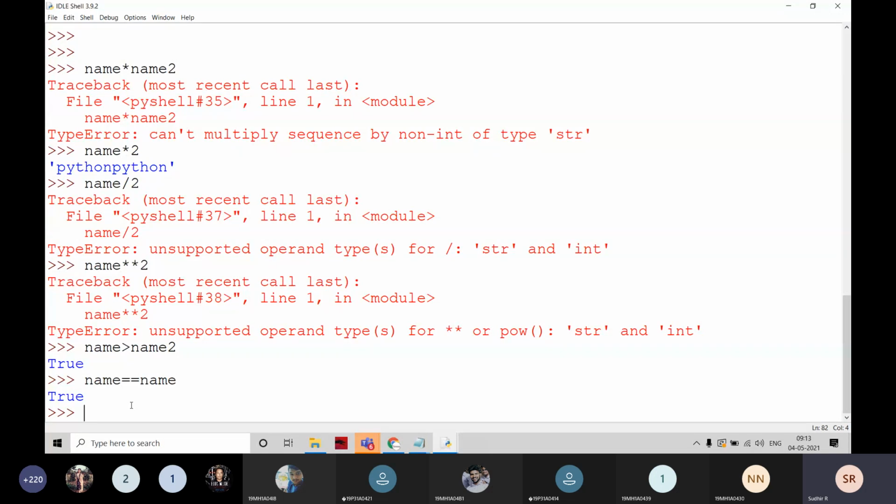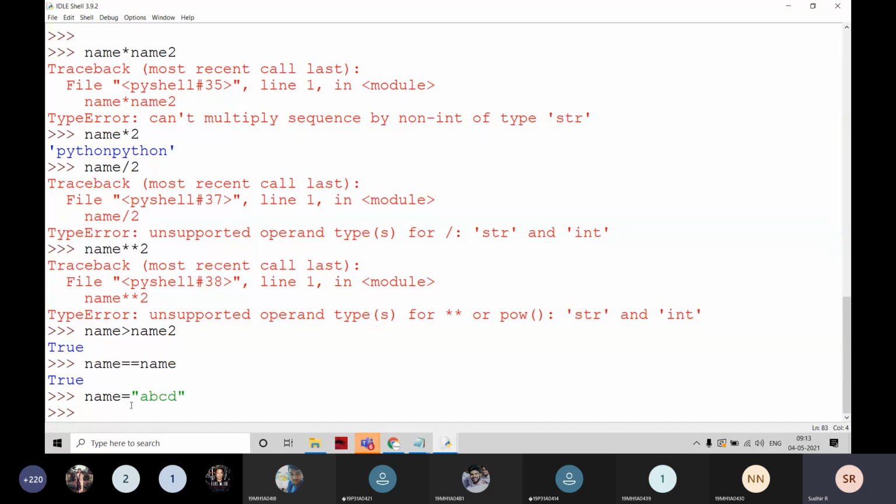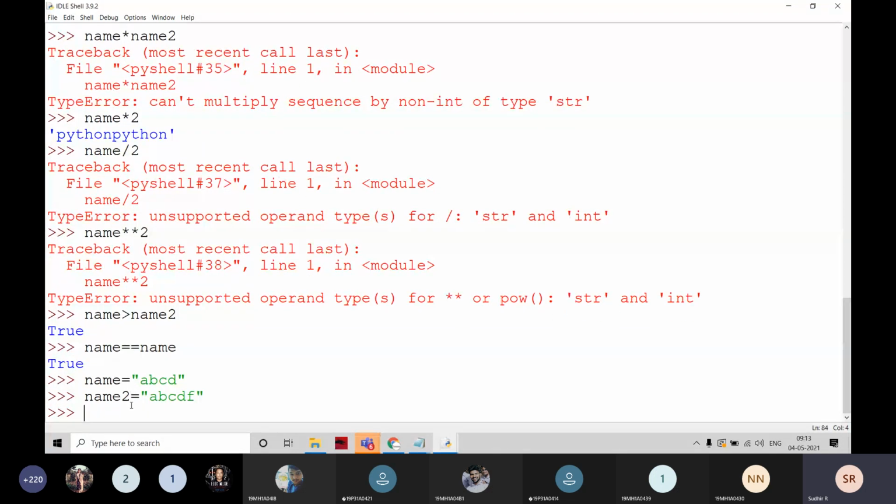In the C programming language, you cannot compare two strings like this. If you write it like this, it will give an error, a pointer error. But in Python, we can directly compare a string to a string. And here, it is going to be greater than like this. For example, I take name is equal to ABCD, and name 2 is equal to ABCDEF. Name is greater than name 2. Is it true?